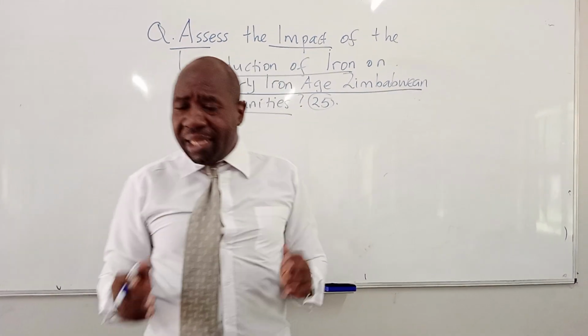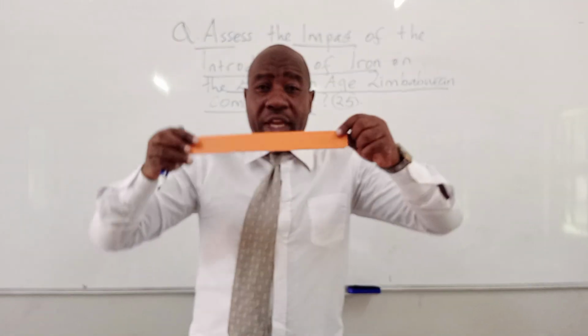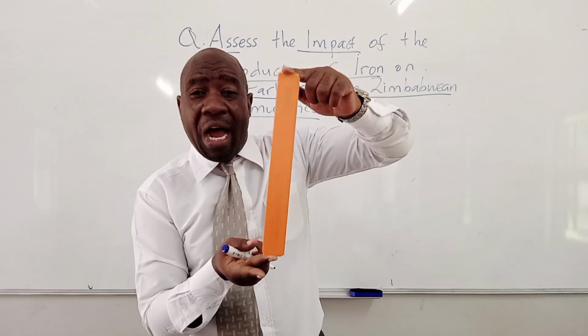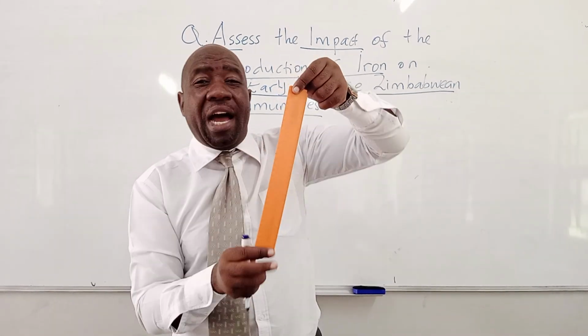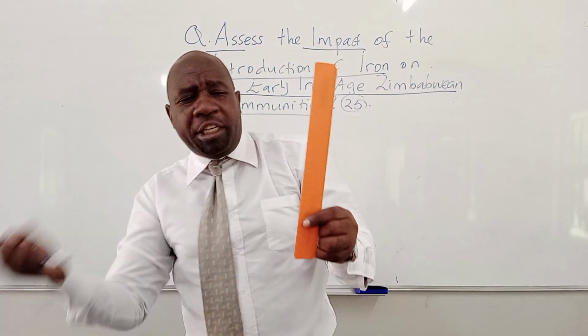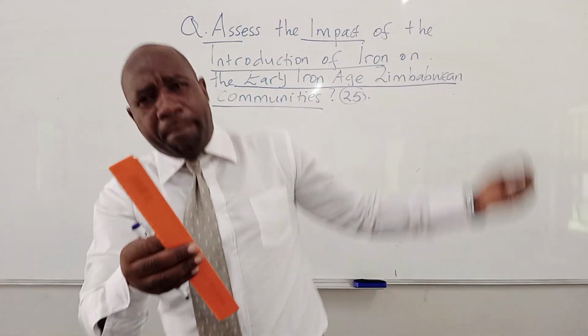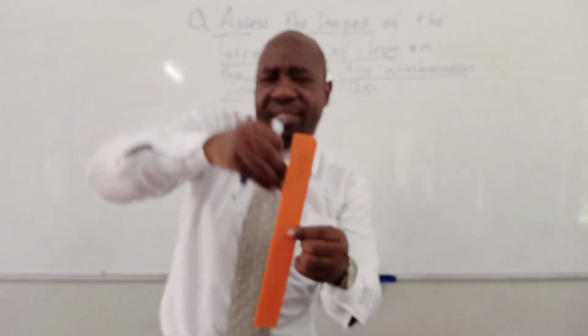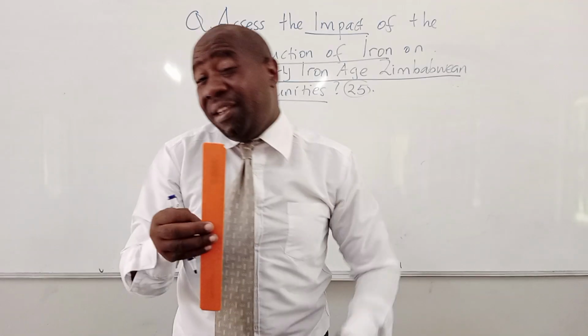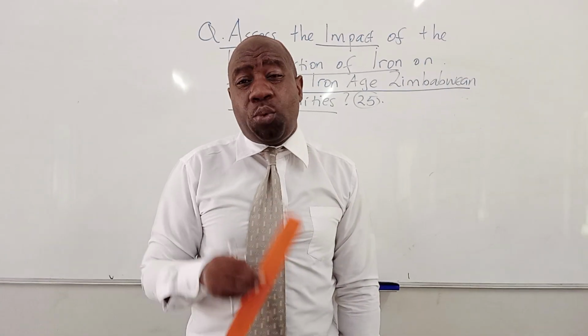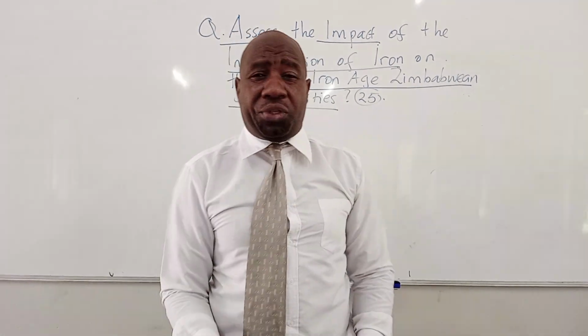Remember, when we are assessing, we are closely looking at iron. For example, this is our iron. We are closely looking at iron, and we are saying that this iron, did it bring good or did it bring bad? Did it bring positivities? Did it bring what? Negativities. That is what we want to talk about today.